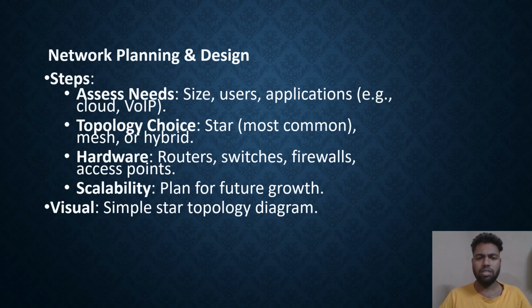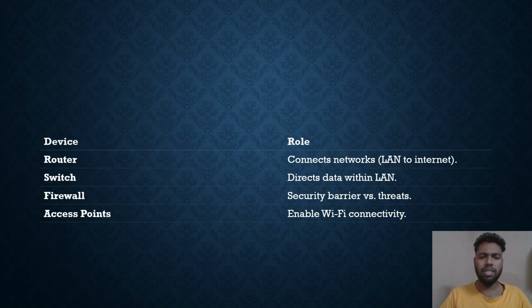Hardware, such as routers, switches and firewalls, is used for communications and performing the activities involved in the connections. And we can see the work of the hardware devices. The first device is the router, used to connect networks between different stages and different computer systems. Switches direct the data within the local area network. And firewalls are used for security against threats, because we are sharing data. So in case of sharing data, we need security.